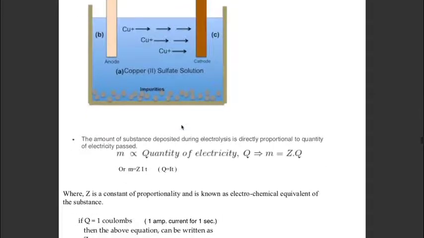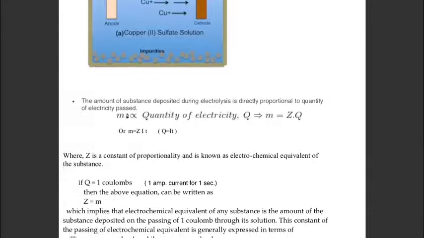So let us discuss Faraday's first law. According to this law, the amount of substance deposited during electrolysis is directly proportional to the quantity of electricity passed. So if mass is represented by m, then m is directly proportional to the quantity of electricity, which is represented by q, or we can write it as m equals zq.